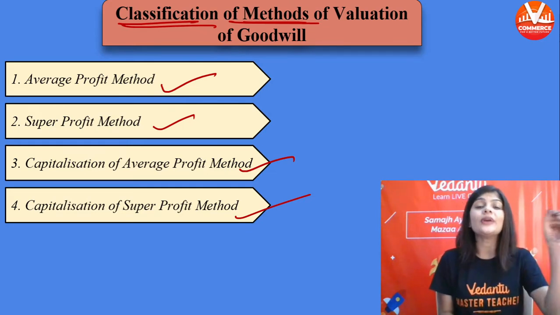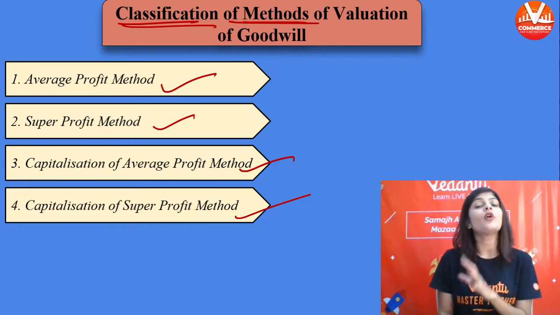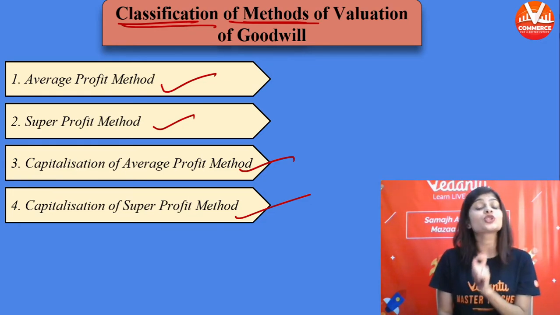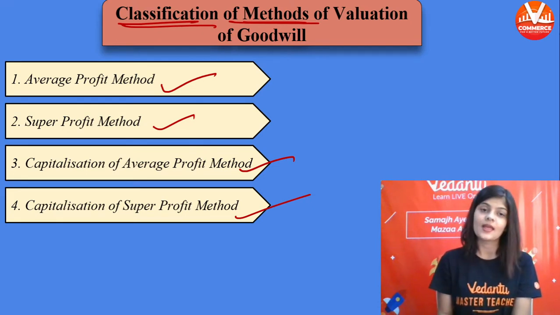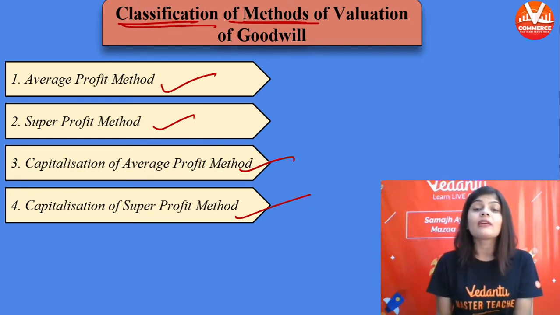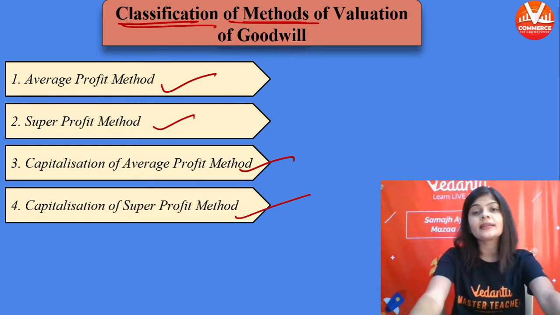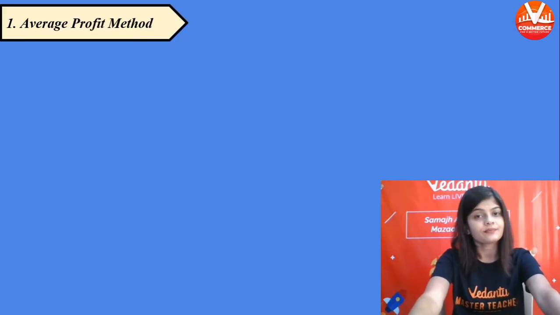We will do each method and a question for each method. हम सारे methods करेंगे and हर method का एक question भी करेंगे. So let's start with the very first method. पहले वाला method करते हैं. The very first method is average profit method.